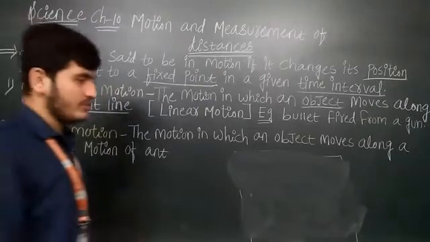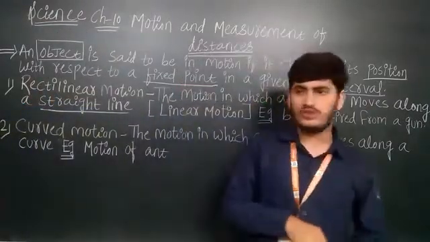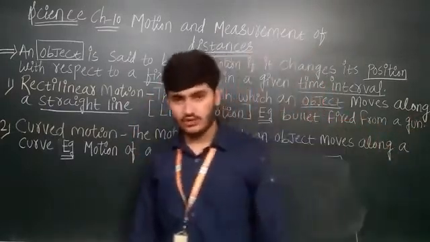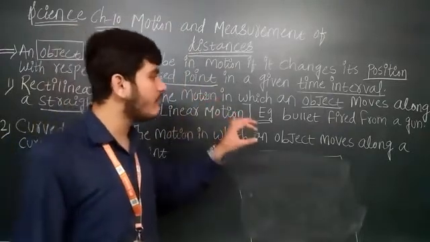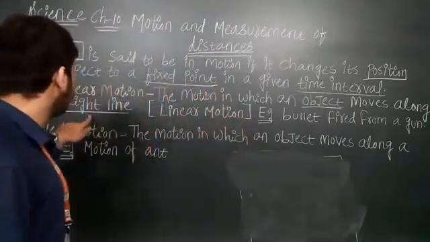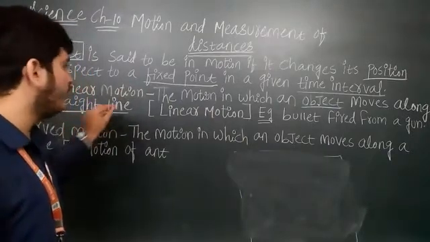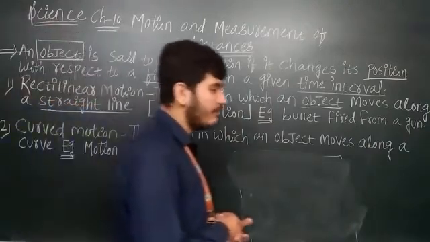I have told you in the motion definition, when an object changes its position at a fixed point at a given interval of time, it is known as motion. अब rectilinear motion means वो object का motion हुआ है, but कैसे motion कर रहा है वो? In a straight line only. In a straight line only वो object move करे तो उस motion को बोलते हैं rectilinear motion.